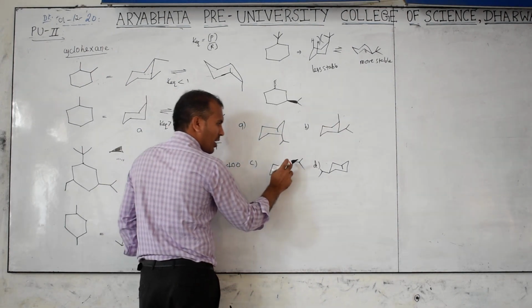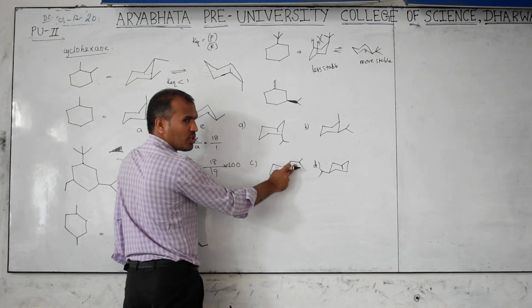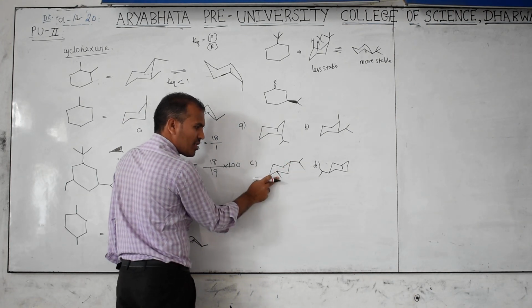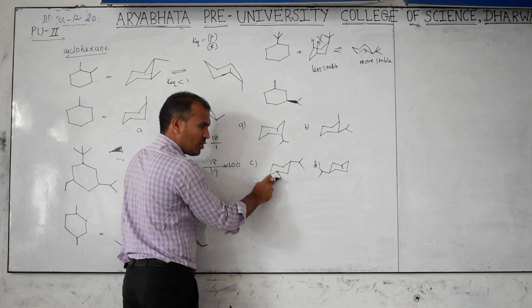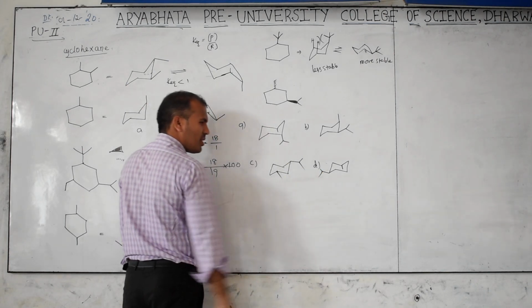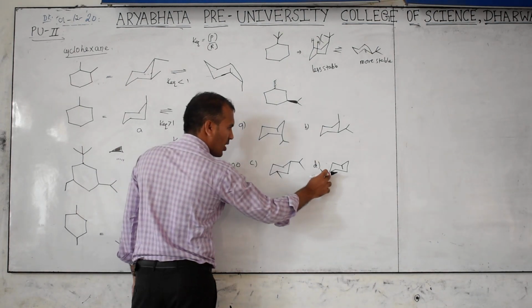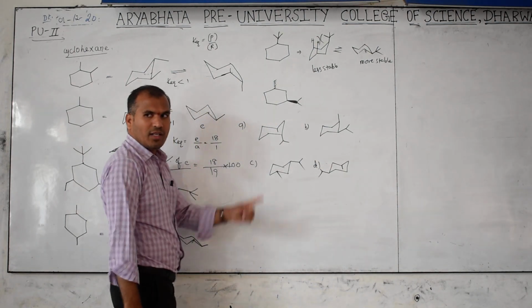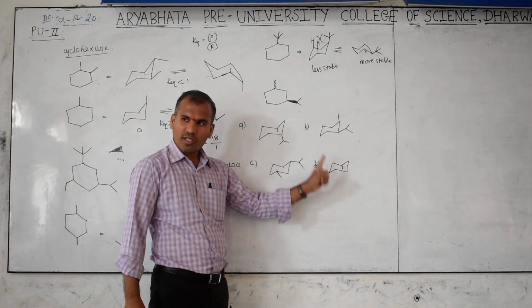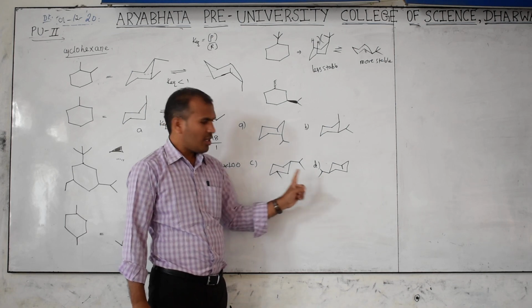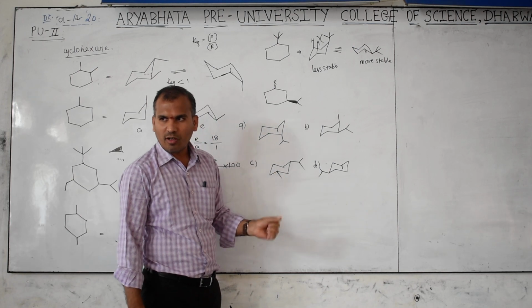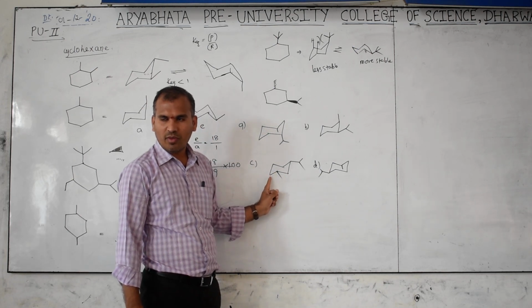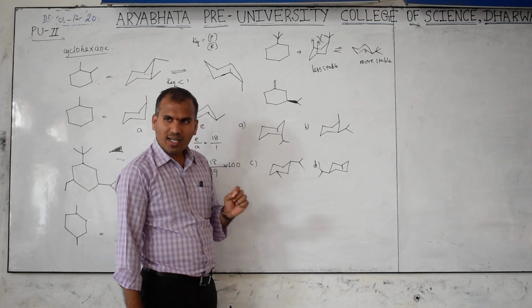Now consider equatorial position or axial position. This is equatorial. This is also which one? Equatorial. Is it a one-three position or not? One-three position. Okay. But here also, which is present? Equatorial position. This is a one-two-three position. But that methyl group is at which position? Axial position. Here both are equatorial, but here one is equatorial and one is axial. Which is the more stable form? This is the more stable form. Got the point?